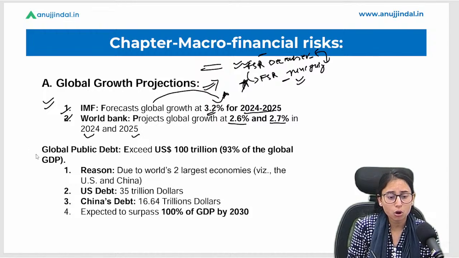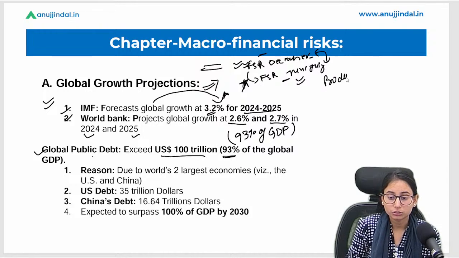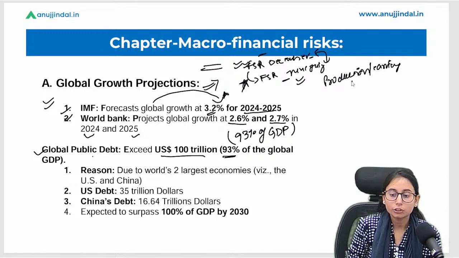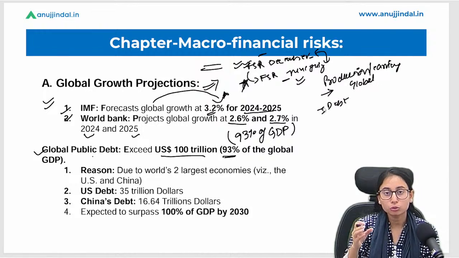Okay, now we will talk about the global public debt. They are saying that global public debt has exceeded $100 trillion, which is 93% of the global GDP. Now tell me, if the GDP, that is the production or the earnings of the globe, is less than the debt, then it is a problematic situation. Debt should be less.